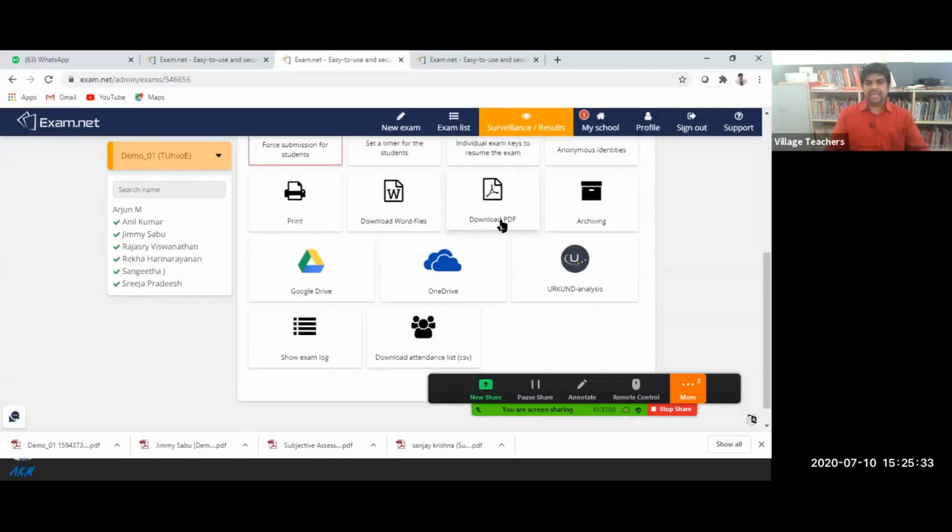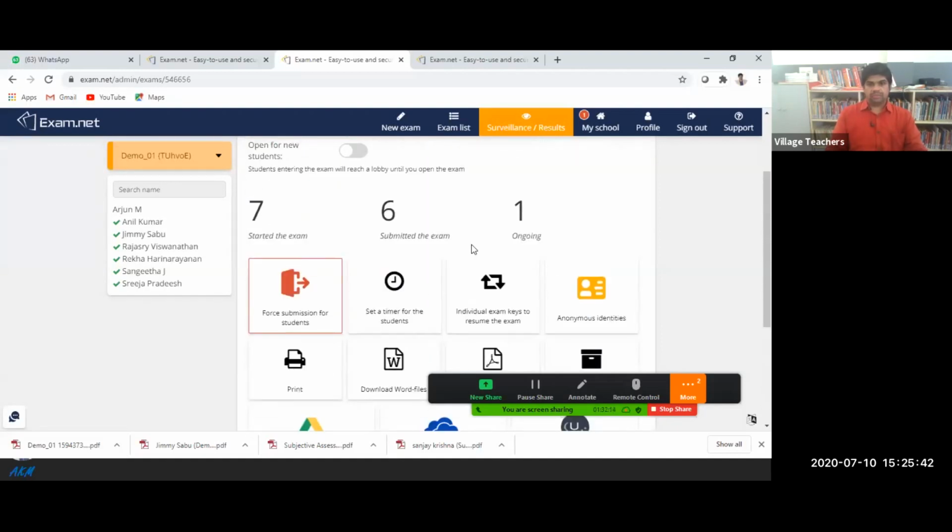So if you are facing any difficulty for editing this PDF document, you can download the Word files and you can just highlight with the colors. That is also possible. So any doubt you can ask. I think you can just practice it. You can just create an exam. In the next tab, you can just log in as a student and you can submit the examination. You can check the changes and all.